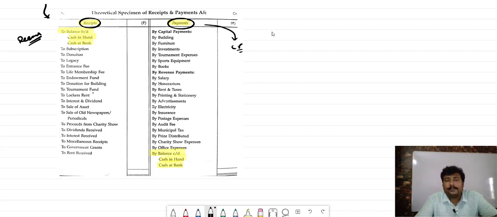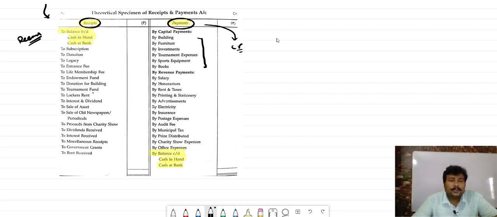Capital payment, like purchase of building, purchase of furniture, purchase of investment, tournament expense, sports equipment, books, all is considered as a capital payment. So basically you can see that all is creating assets. Tournament expense is a specific expense, done in a huge amount. For that a specific fund will be there. So that all will be capital payment.